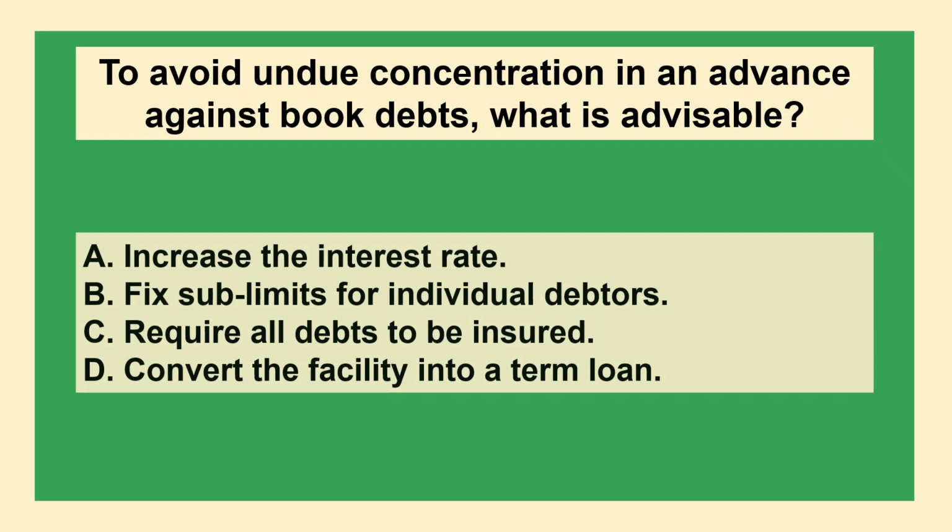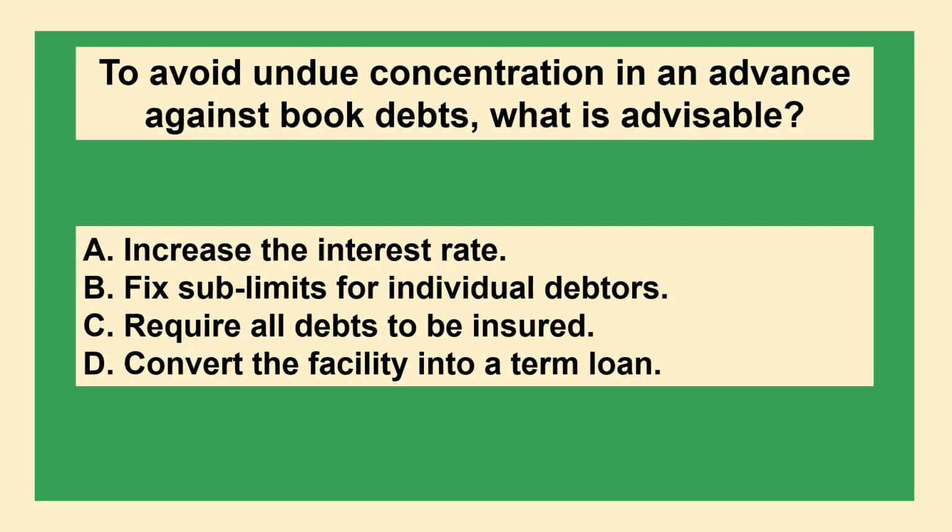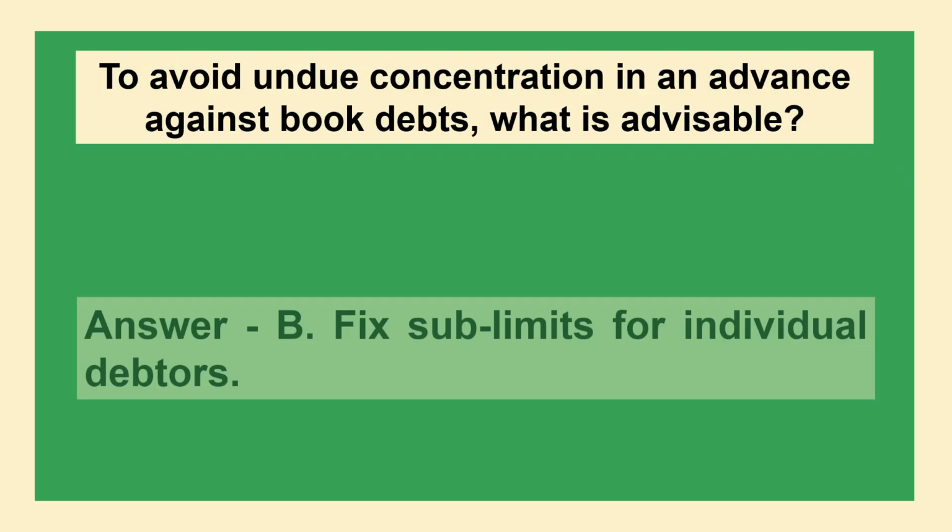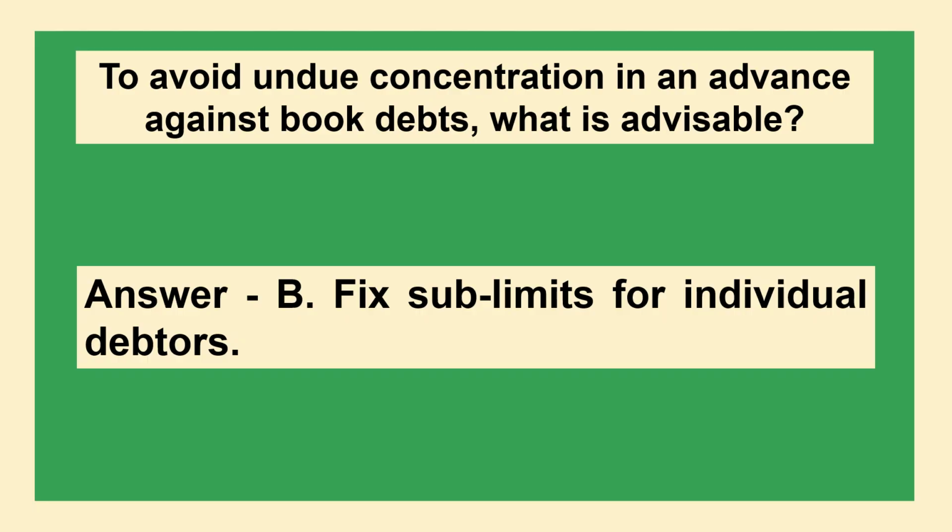The next question is to avoid undue concentration in an advance against book debts, what is advisable? Option A, increase the interest rate. Option B, fix sublimits for individual debtors. Option C, require all debts to be insured. Option D, convert the facility into a term loan. The correct answer is option B, fix sublimits for individual debtors.